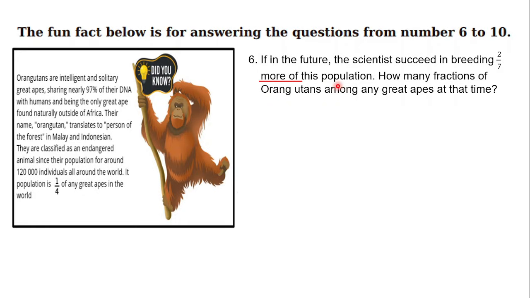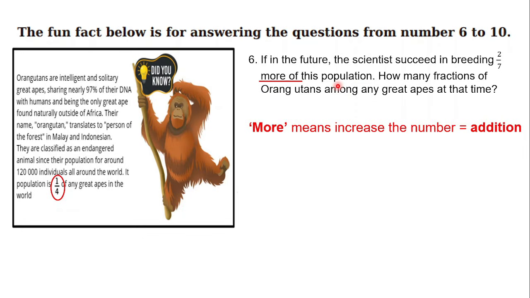When we speak about more of, the number will increase, not decrease. The increasing of the number means it is an addition operation. So we have to add the numbers, even the fractions here.